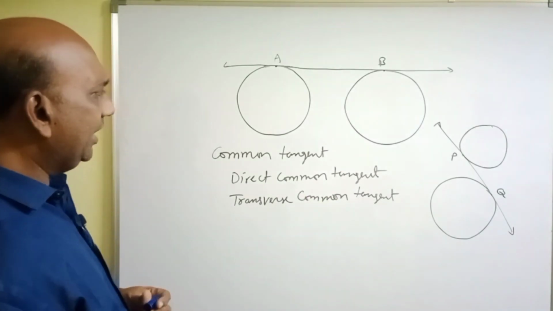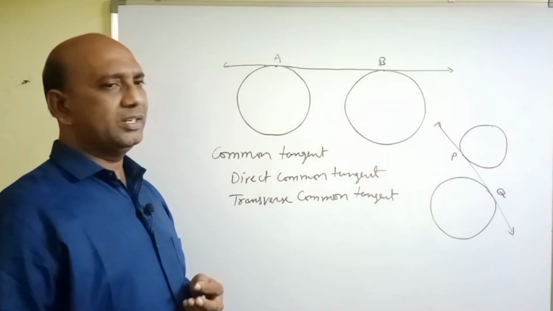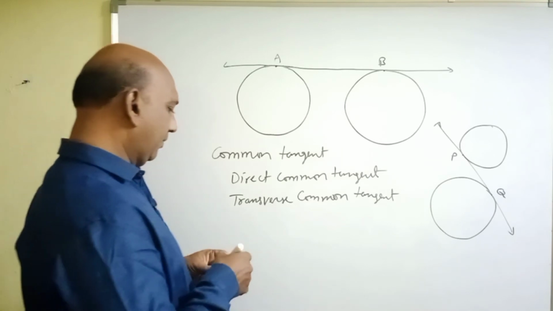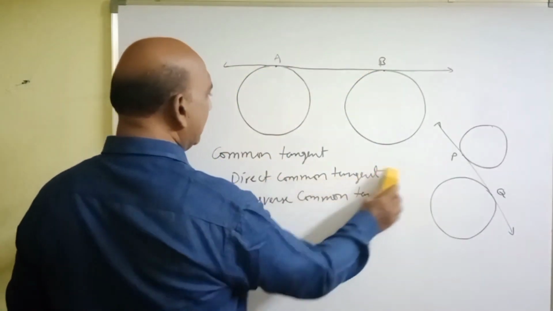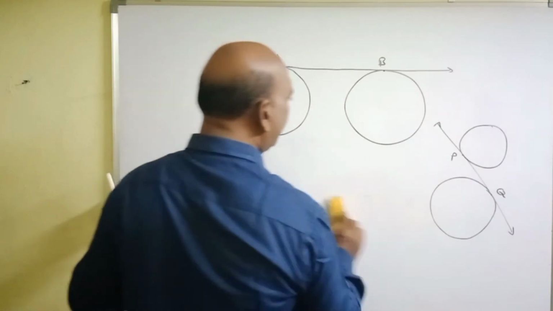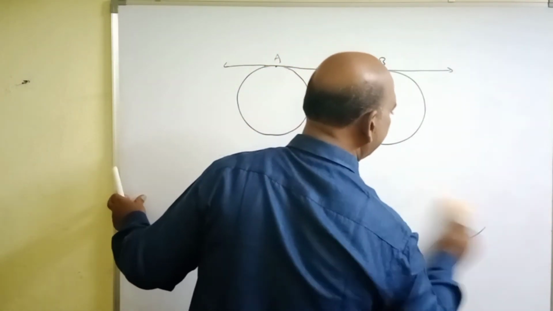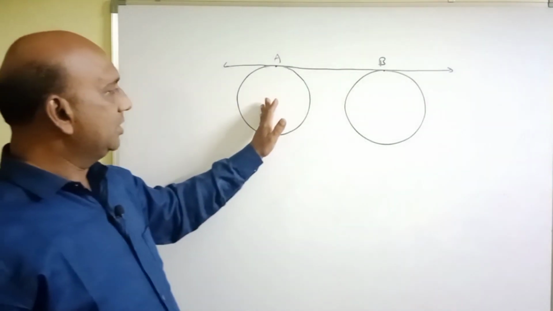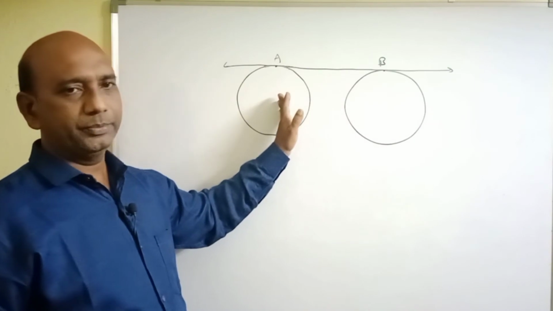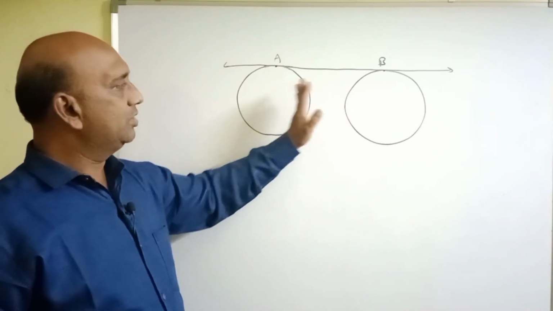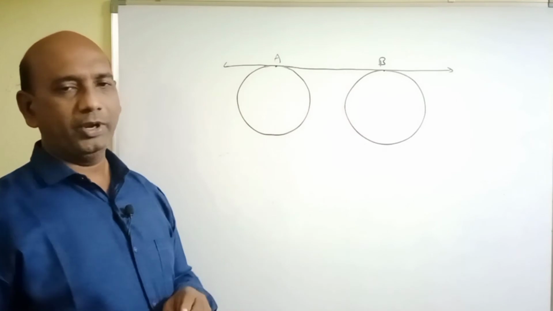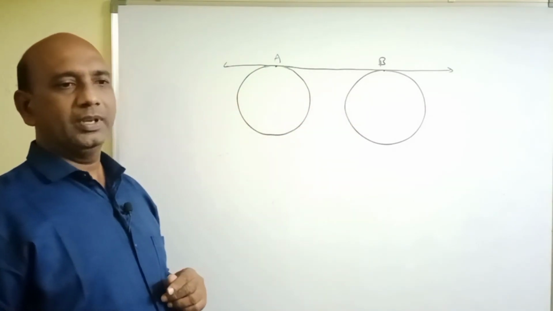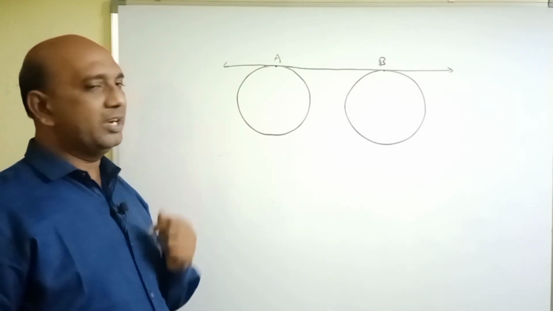Okay, let us see how many common tangents we can draw to any two circles. Suppose we see this first diagram. These two circles do not intersect at any point. For such circles, we can draw four common tangents.